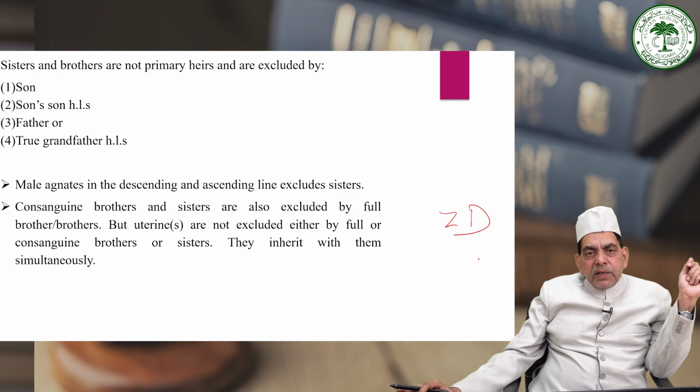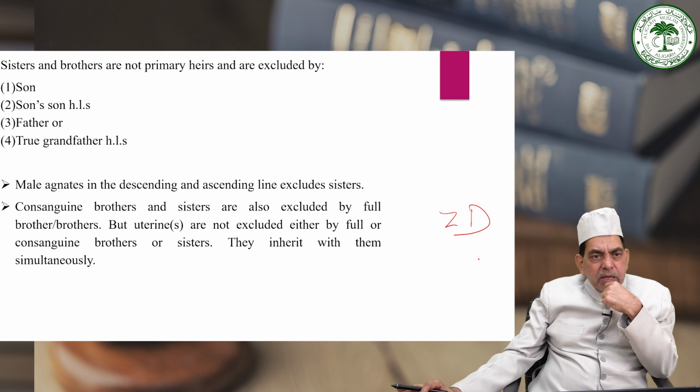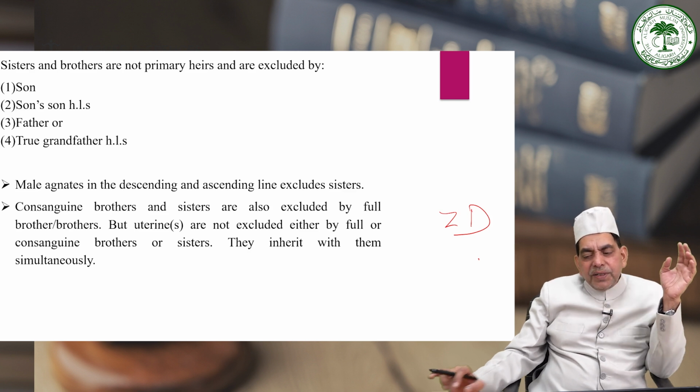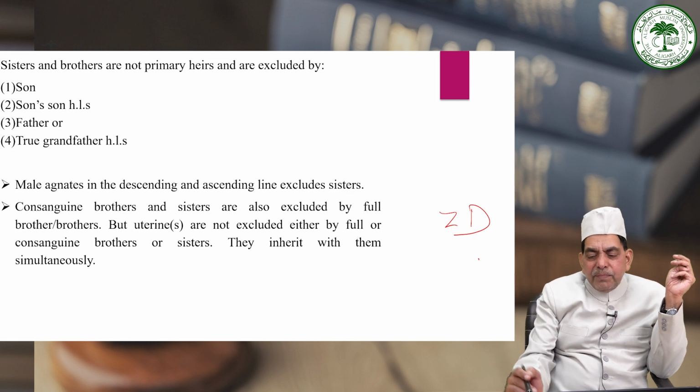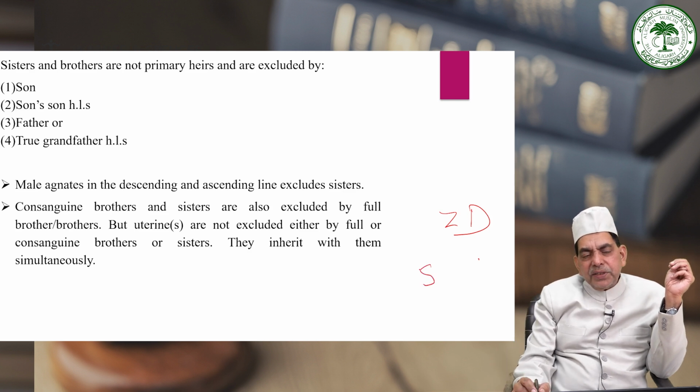Sisters and brothers are not primary heirs, and therefore sometimes they may be entitled to inherit and sometimes they may be excluded. Brothers and sisters of all descriptions are excluded, number 1, by son of the deceased or son's son, as the case may be.